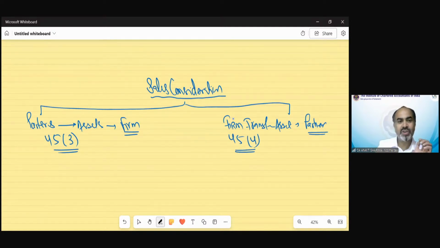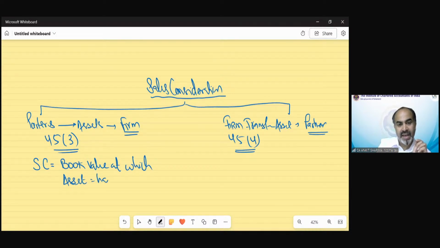Very simple provision. It says, in this case, sale consideration would be the book value at which that asset has been recorded in the firm's books of account.